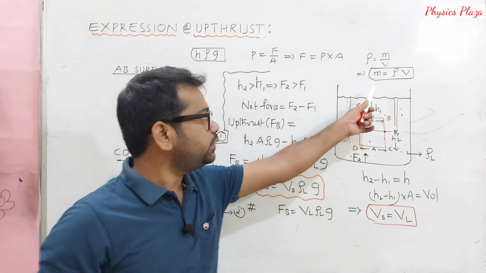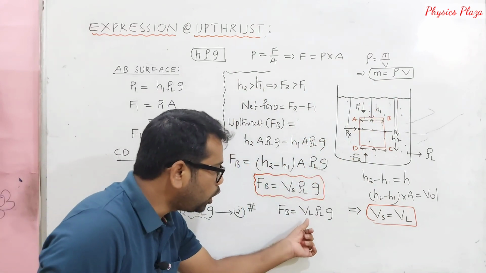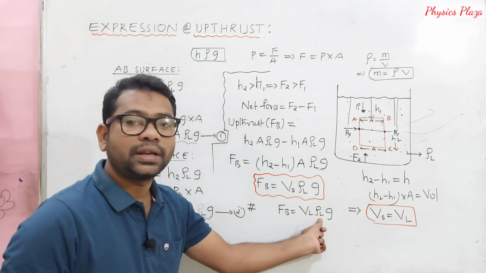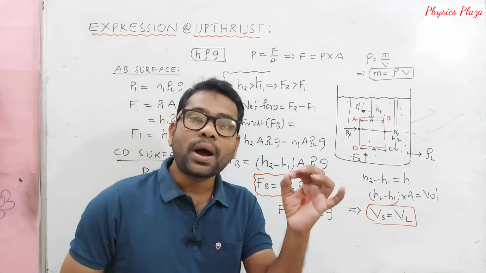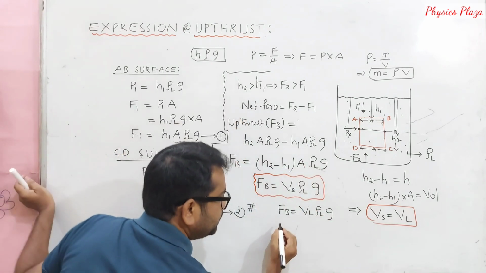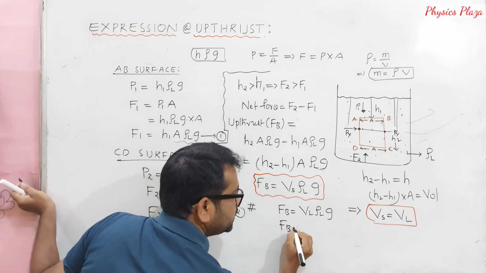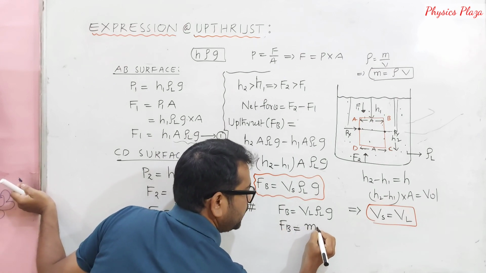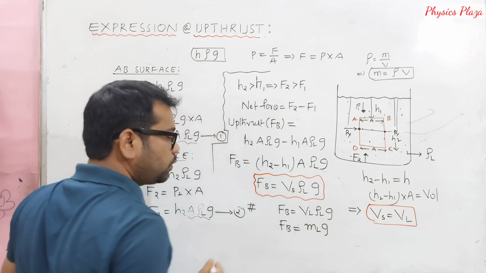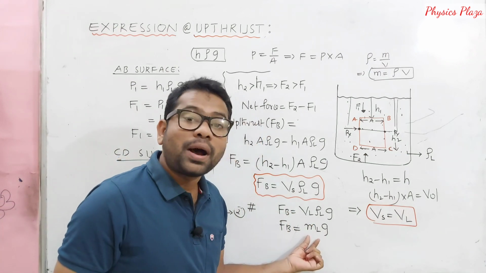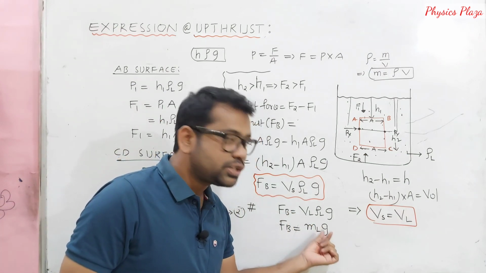By using this, what can we write here? Volume of the liquid into density of the liquid is equal to the mass of the liquid. So this can be written as Fb is equal to ml g. What is ml here? Mass of the liquid. G is acceleration due to gravity.